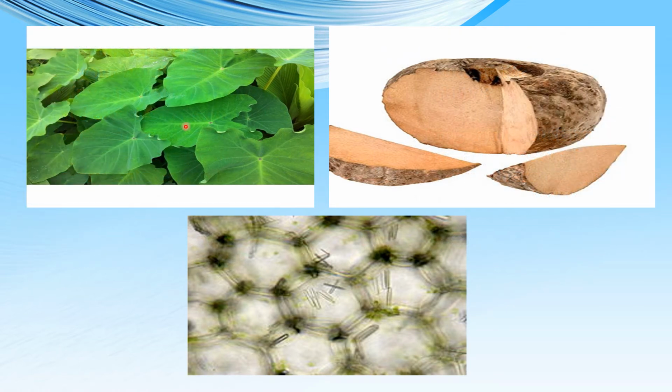So these are the leaves of colocasia or arbi, and this is the elephant's yam, which is called suran. Both colocasia leaves and elephant yam contain these needle shaped crystals called raphides or calcium oxalate crystals, and these crystals are responsible for causing the itching sensation of the hand as well as itching of the throat.